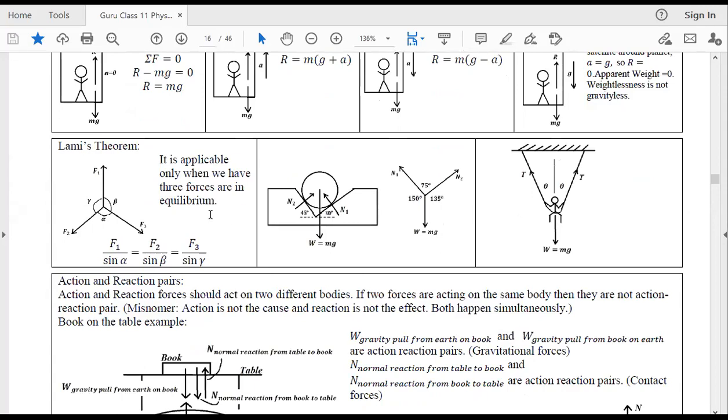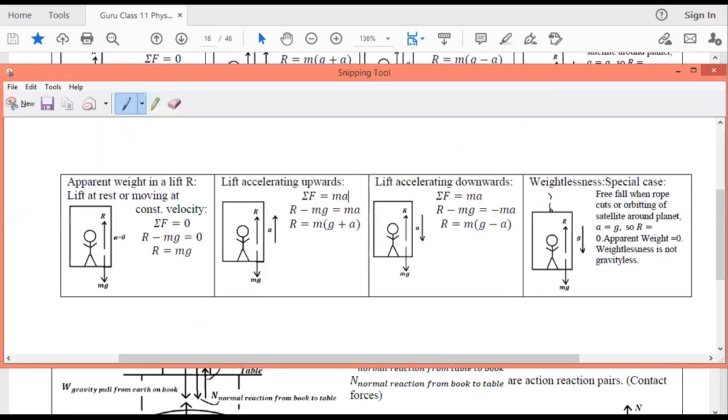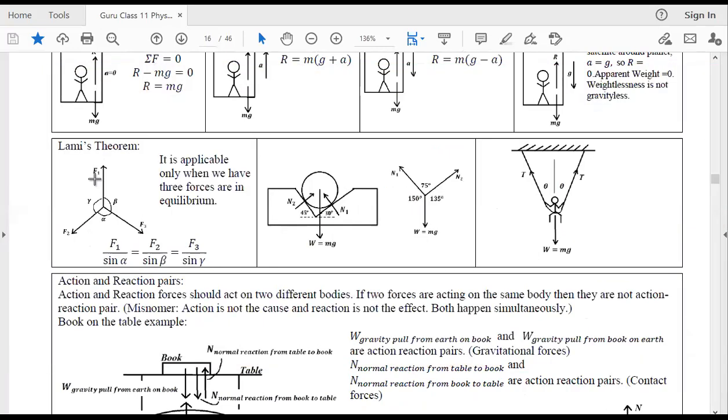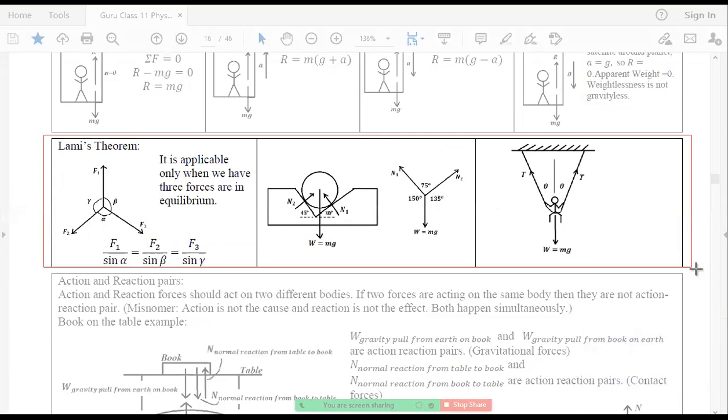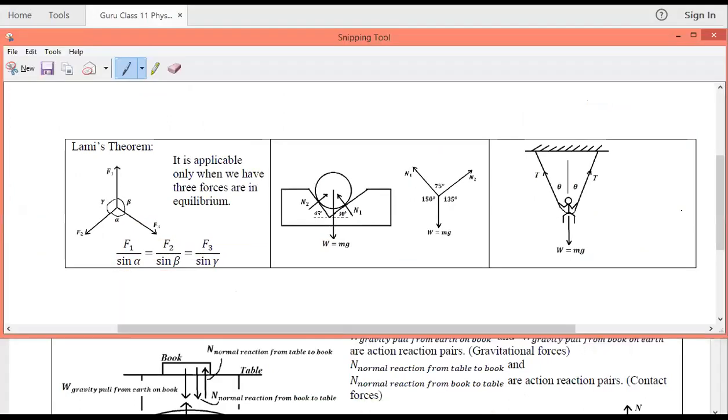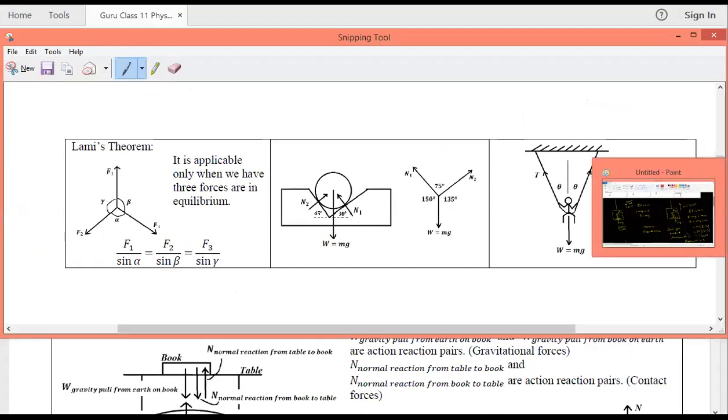Lami's theorem, I don't think it is given in your textbook, but whenever you have three forces, it is very comfortable to use Lami's theorem. That's why I have given it, to be useful for your numericals.